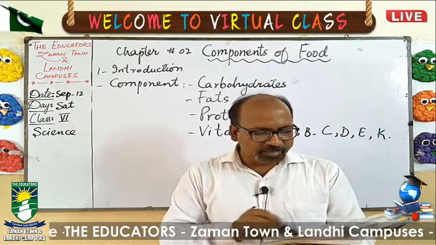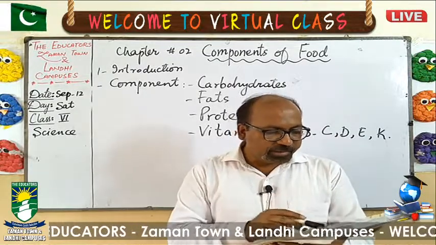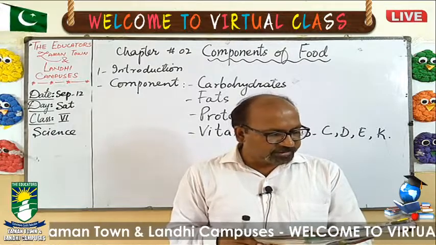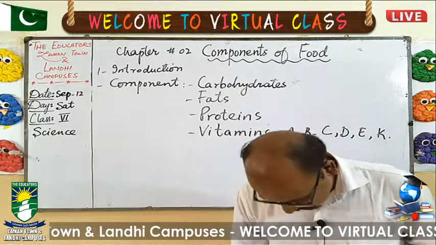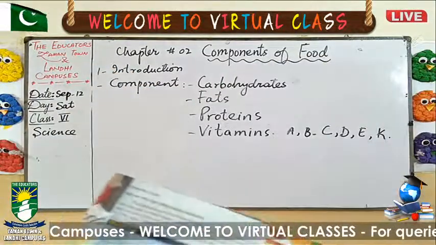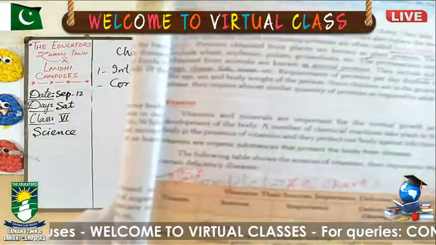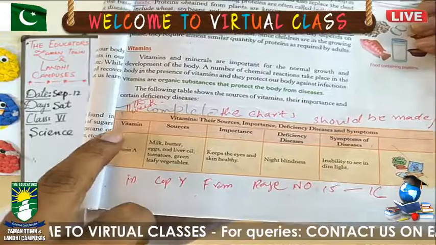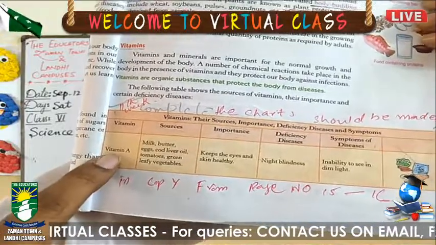Here is a table. The following table shows the sources of vitamins, their importance, and the certain deficiency diseases. Let's discuss this table. This is the name of the vitamin.